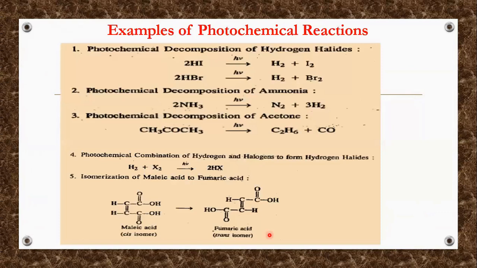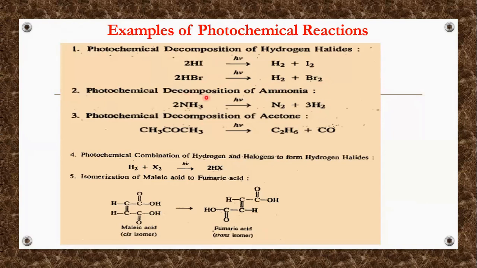Here are some examples related to chemistry of photochemical reactions. The decomposition of hydrogen bromide in the presence of light, where it decomposes into hydrogen and bromine, is an example of a photochemical reaction.